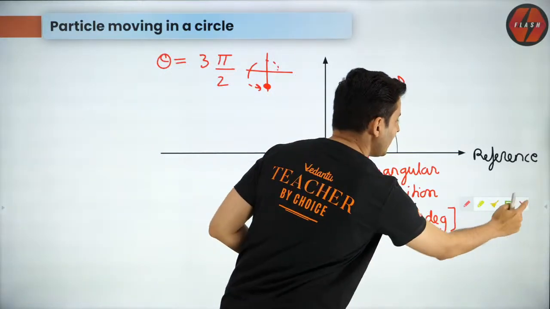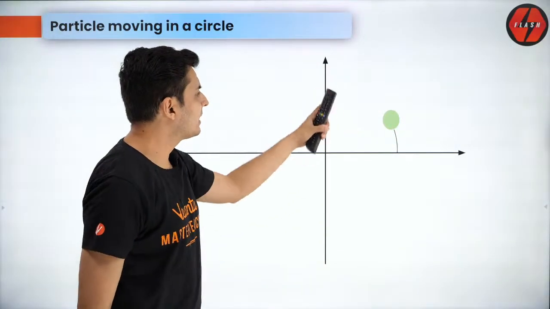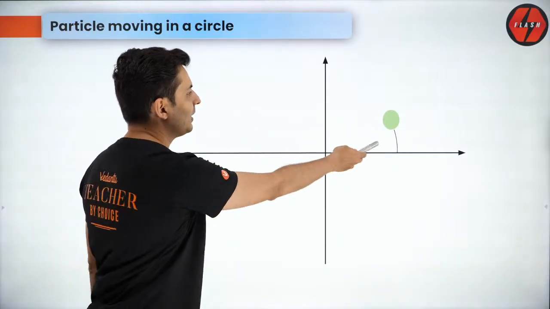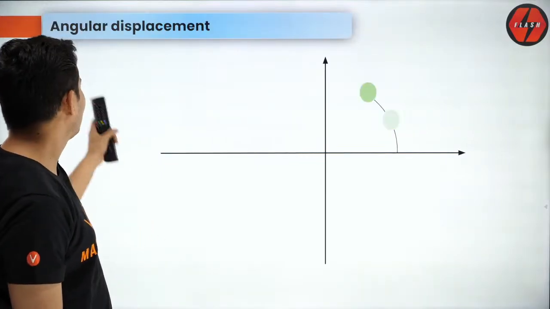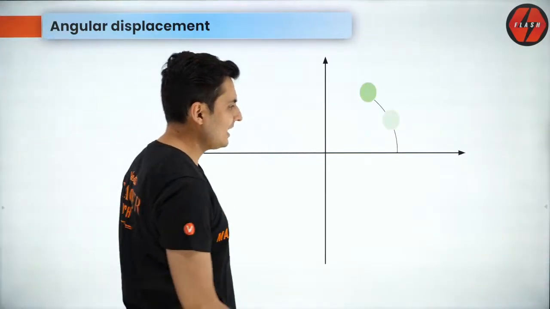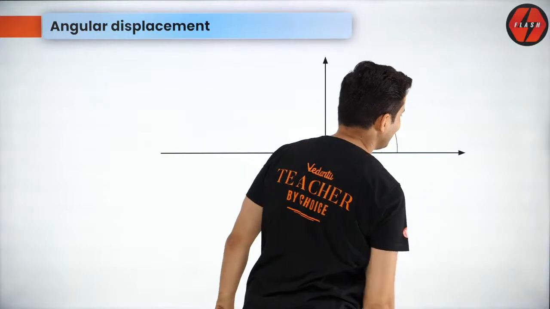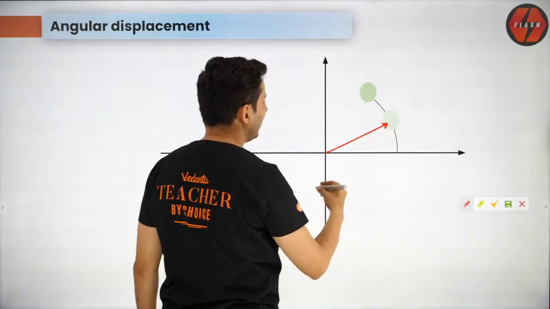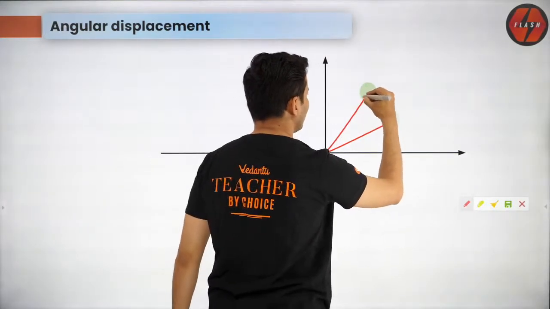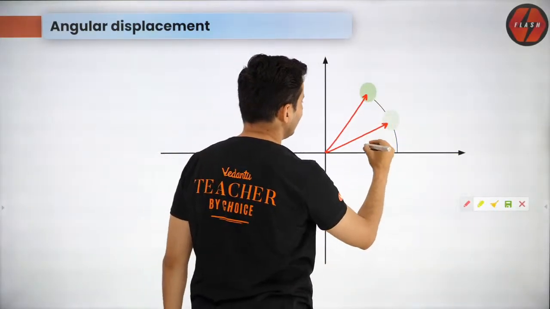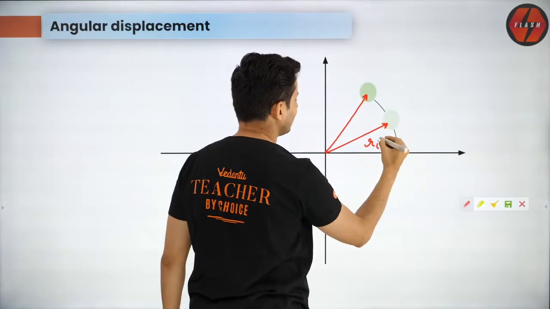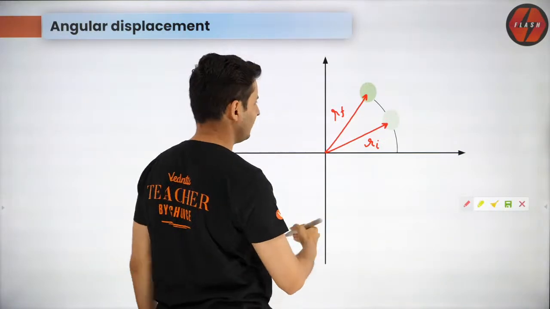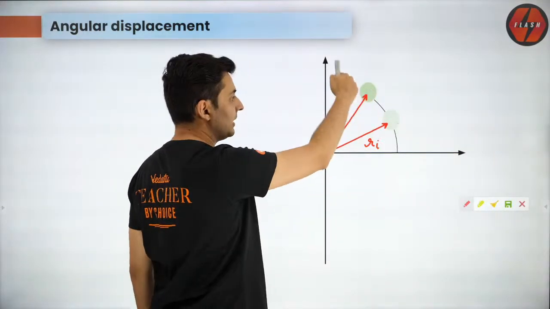Now, the next thing: what if the particle moves? The particle was earlier here, and now it has moved a bit. So that is where angular displacement comes in. What is angular displacement? Initially the particle was here, and currently it is here. This vector I can call the initial position, and this vector the final position. This is my displacement.